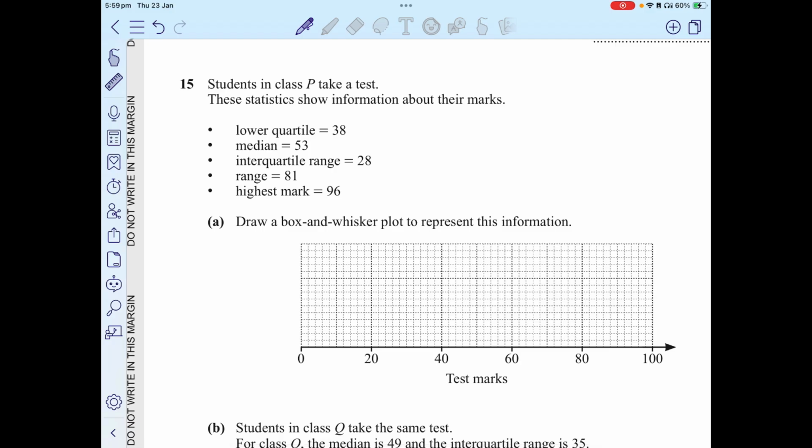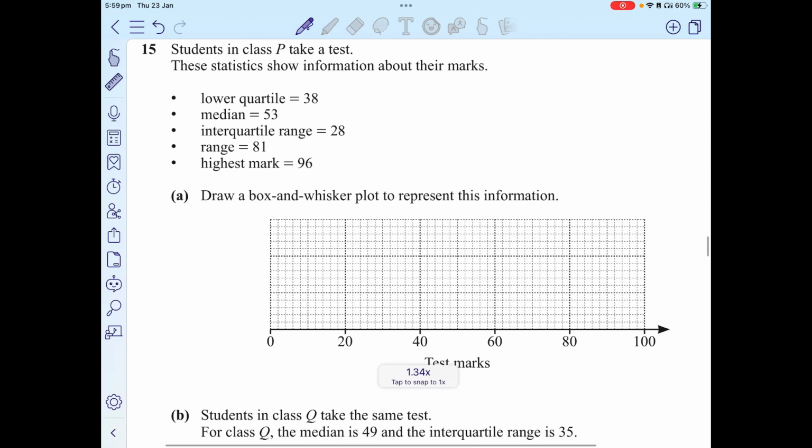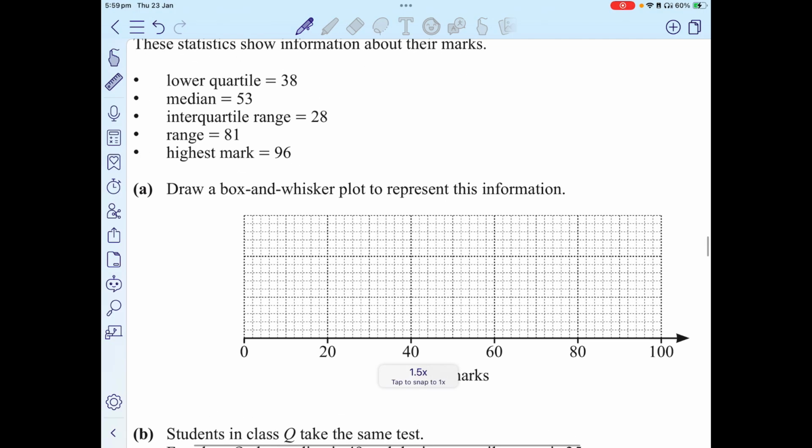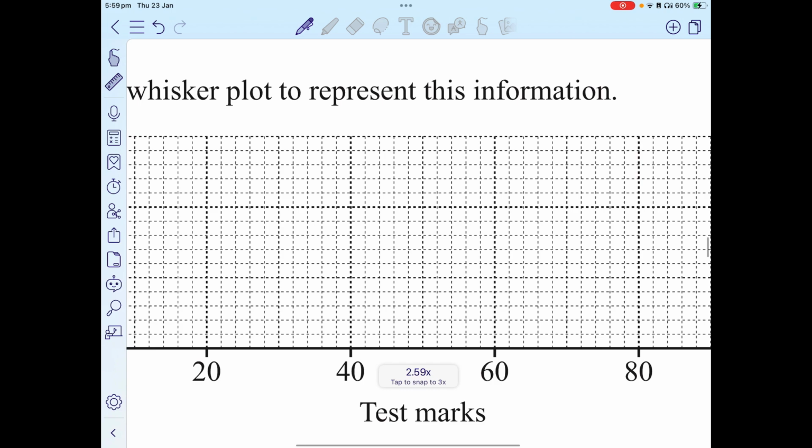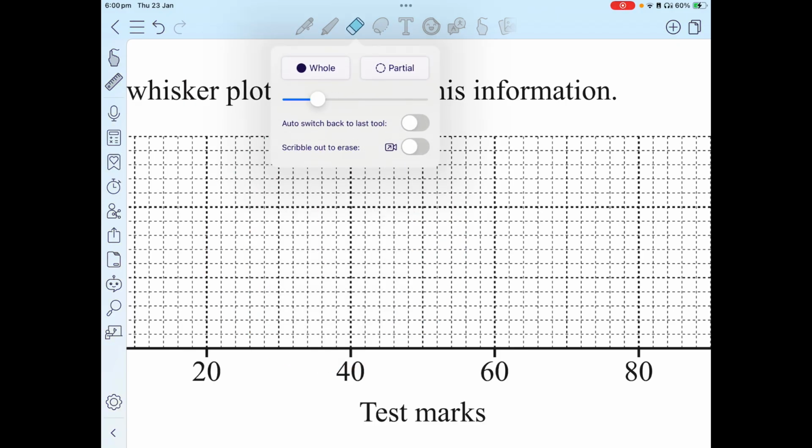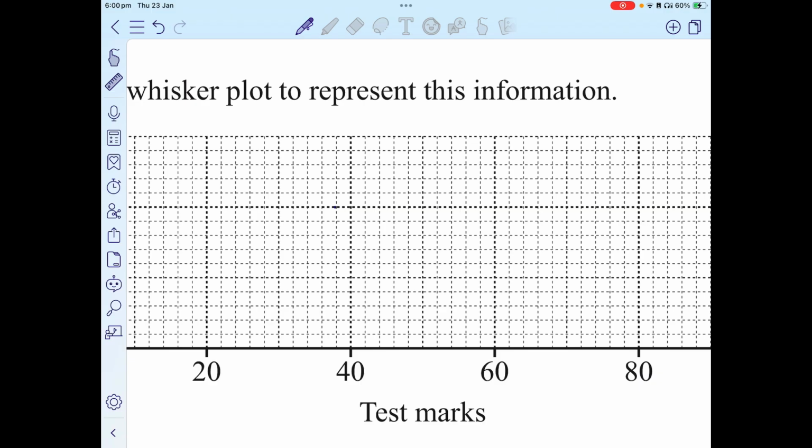Now we have this one. The students in class P take a test. These statistics show information about the marks. Draw a box and whisker plot to represent the information. Now our lower quartile is 38. So we're going to put a bar at 30, a line at 38, which is going to be somewhere here. The length of this is your choice, but I prefer to keep it in between these two lines. Be careful of the axis and what each of the boxes means. 38 would be roughly somewhere here.